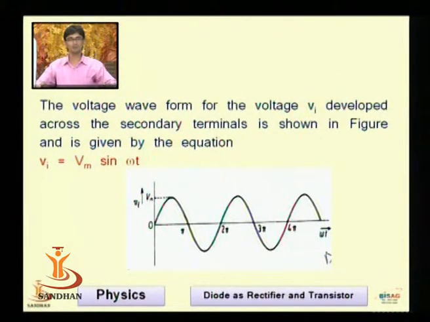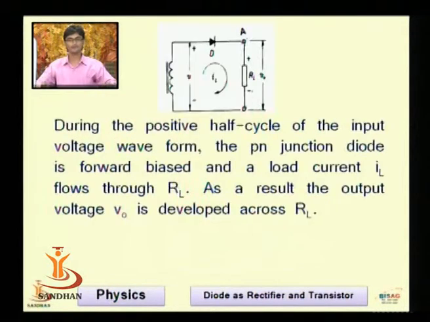The potential obtained at the secondary side is Vi equal to Vm sin omega t, where Vm is the maximum or the peak potential of the sine wave at the secondary side. Now, during the positive half cycle of the potential applied to the diode, that is from 0 to pi, the diode is receiving the positive pulse at the anode side